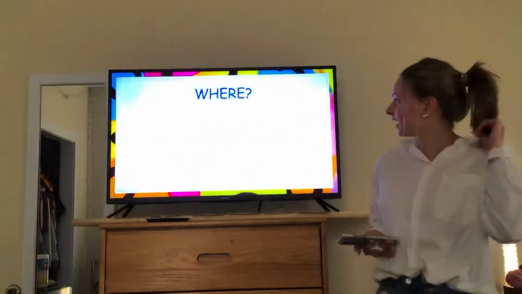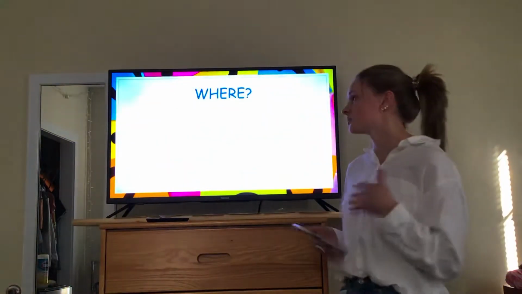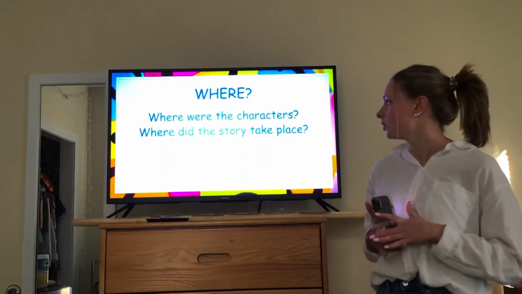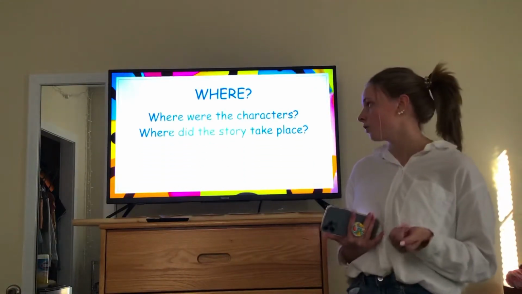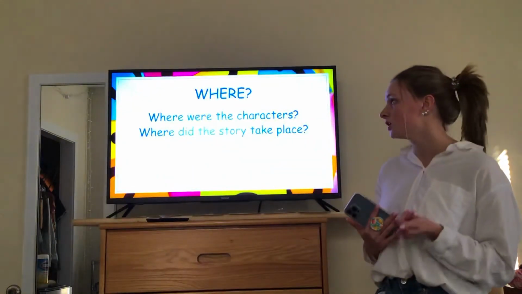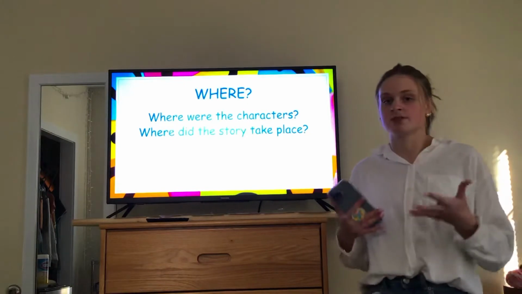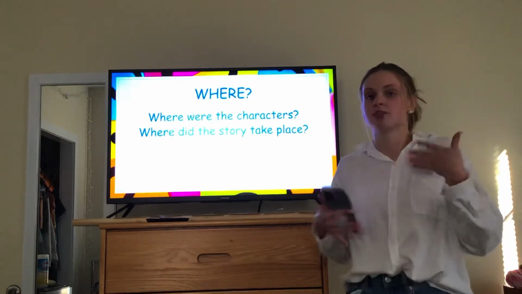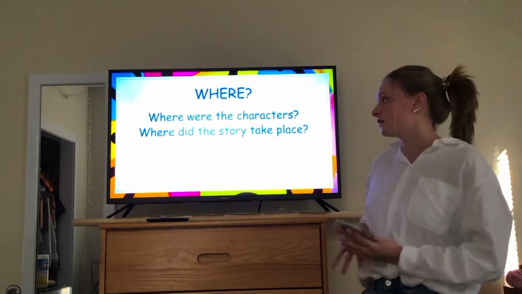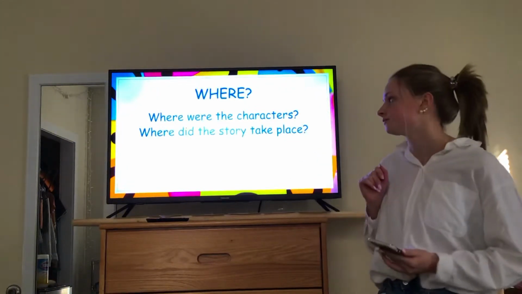Good job. Okay, so I feel like we know what this is. So when we ask where in a story, we're asking where were the characters, or where did the story take place? So we're talking about the setting here. We're talking about where this story is happening, where these characters are. So if you know the who, I think where probably would come next, right?